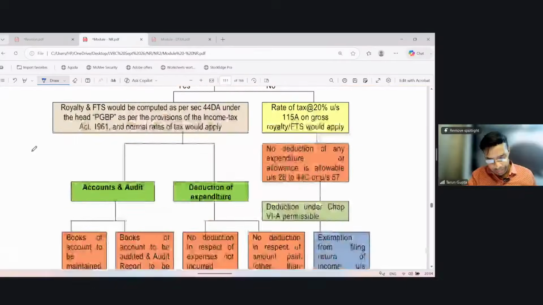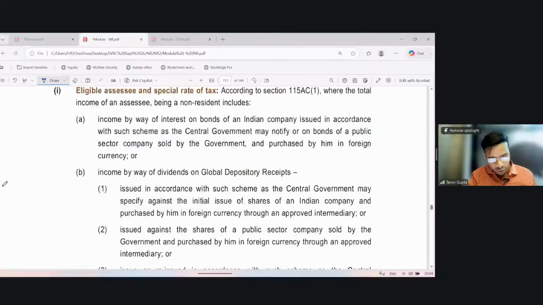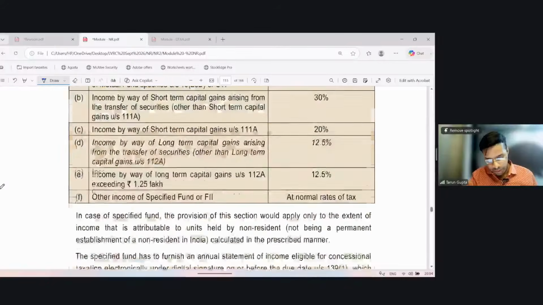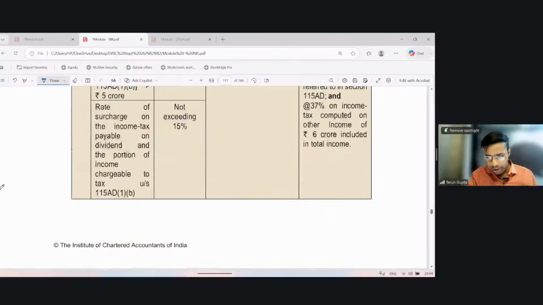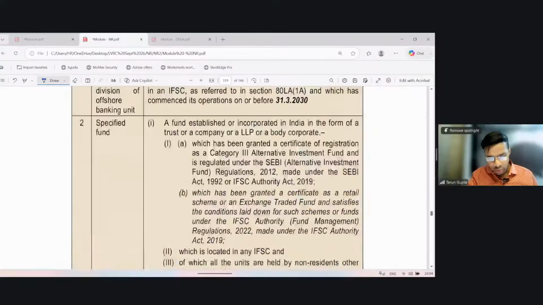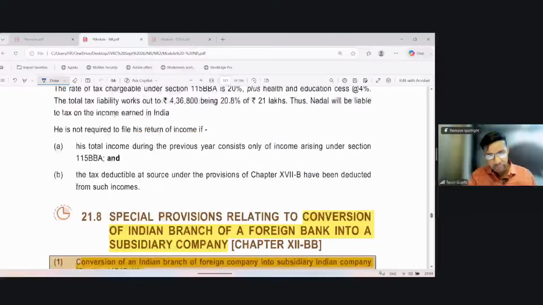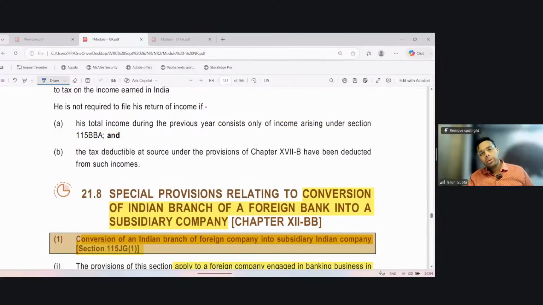This we have all done. Now we'll do some miscellaneous provisions, like conversion of a branch of a foreign bank into a subsidiary company of such foreign bank. Something like that, see, it comes. Special provision for conversion of an Indian branch of a foreign bank into a subsidiary company. So see, there's a foreign bank. There's a branch in India. Now, such foreign bank is converting such branch into a wholly owned subsidiary.